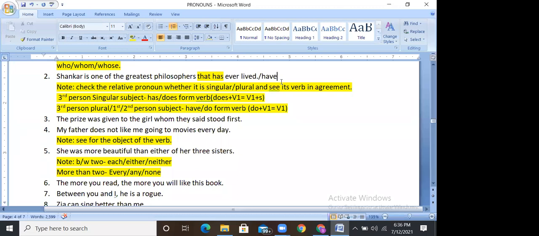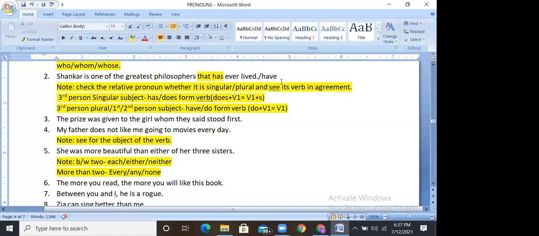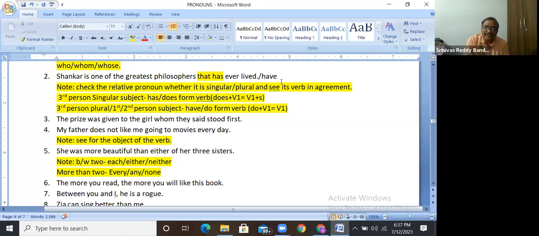Even for completed actions, remember, we can use have plus V3 form. I have seen the movie. Is it a completed action or an incomplete action? Completed, sir. Even with completed actions, we use present perfect, simple past, and past perfect. We use three tenses for completed actions.